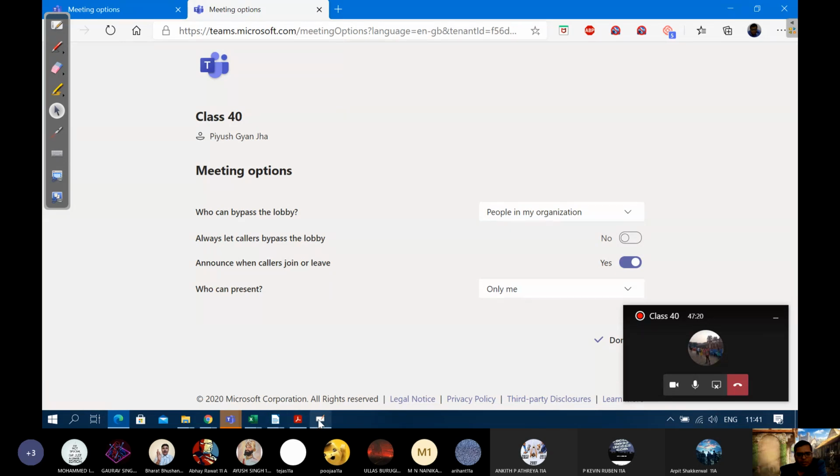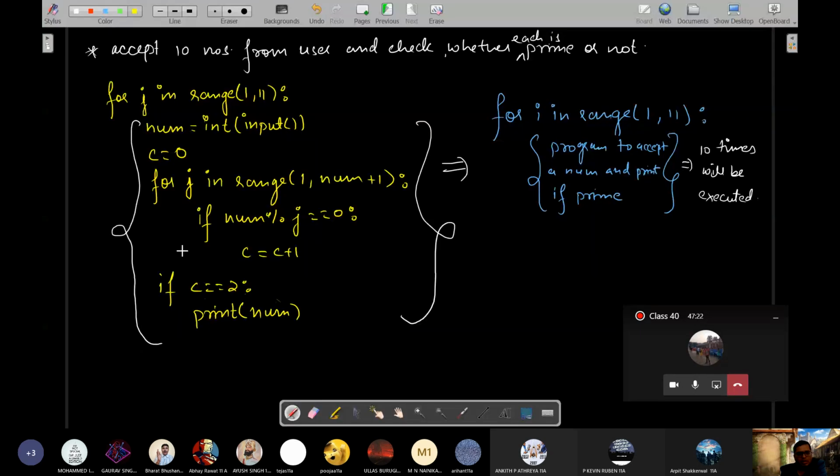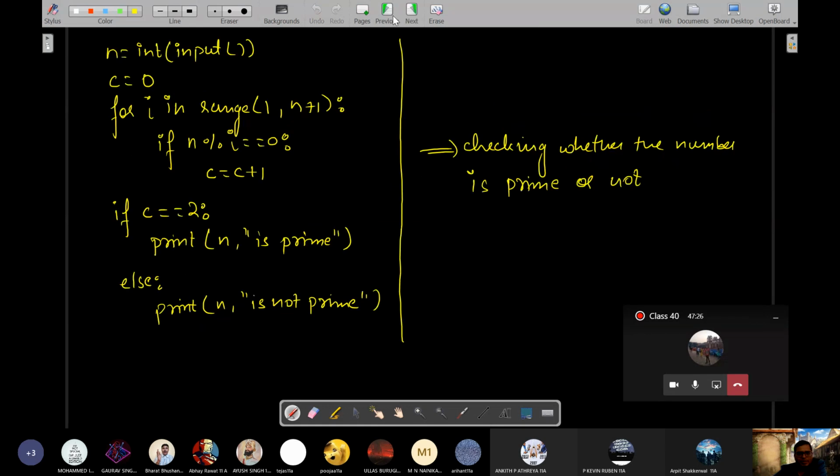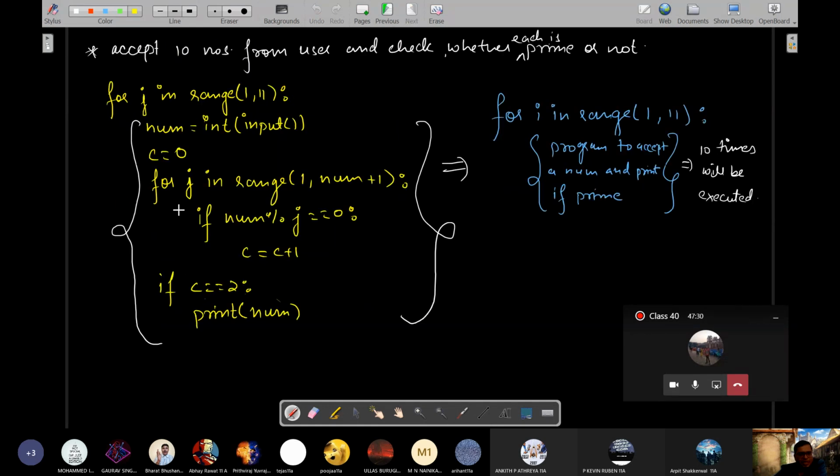Dekho. Get this concept, Kevin. ये जो है ना, देखो previous में देखो. This thing should not be. That means this checking the factors should only be done when you have verified all the factors. So this final value of c will be found only after for and not within this j for loop.